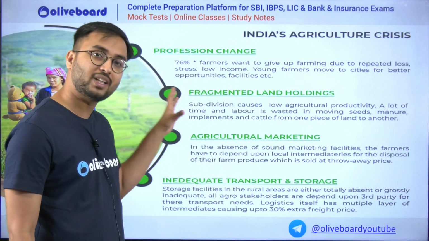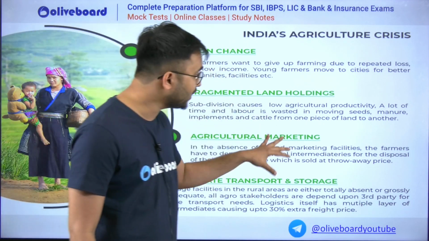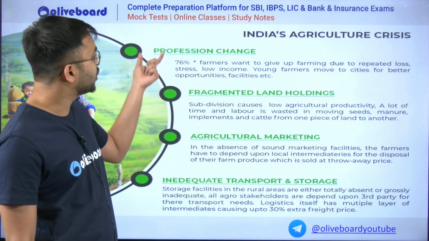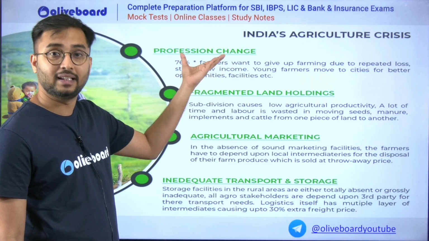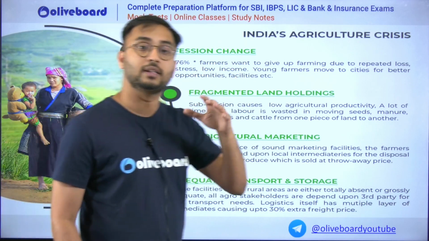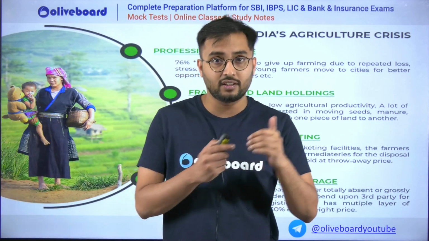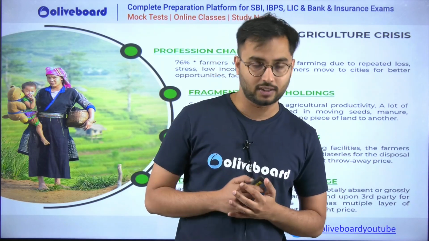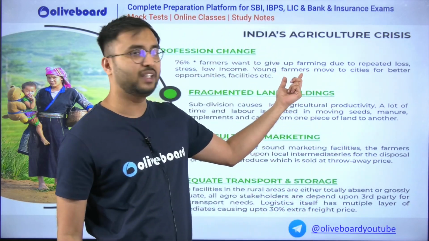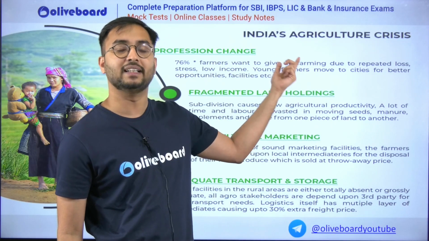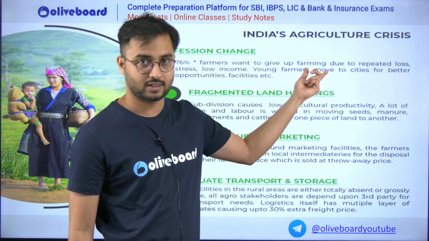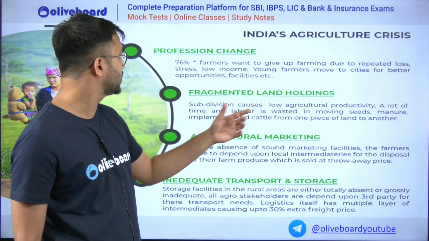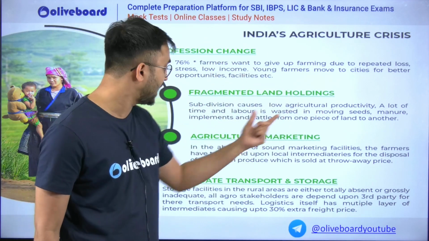produce, or our total agricultural efficiency, is not as good as the developed countries. If you see the professional change which happened in the 1970s, 80s, the employment which was generated in the primary sector, in agriculture, has directly shifted to the tertiary sector. This is because of the lack of profitability in agriculture and higher risks. Apart from external climatic variabilities, problems like fragmented land holdings,